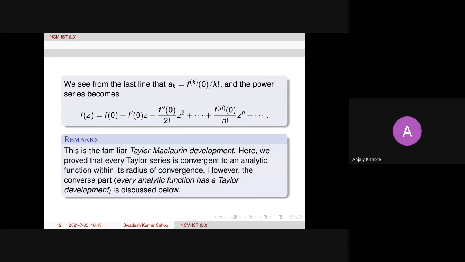Sir, could you please explain once more what is the difference between convergence, absolute convergence, and uniform convergence? Because I wanted to know, if a given series is convergent in a particular region, say mod z is less than r, where r is the radius of convergence, can we say that the series is absolutely convergent there in the same region?